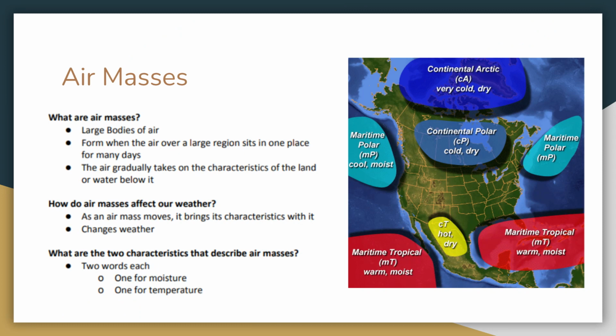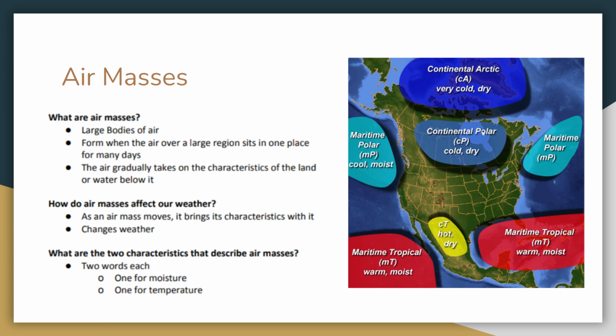So, how do air masses affect our weather? As an air mass moves, it brings its characteristics with it and it changes the weather. So, to describe air masses, we use two characteristics, one for moisture and one for temperature. For instance, a continental Arctic air mass is cold and dry. Dry for moisture, temperature is cold.